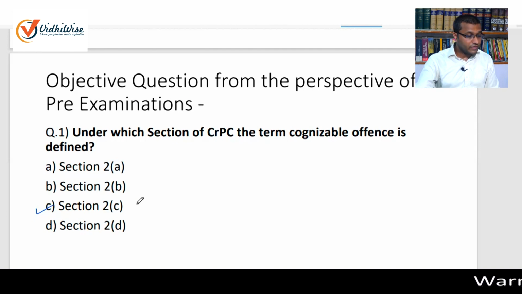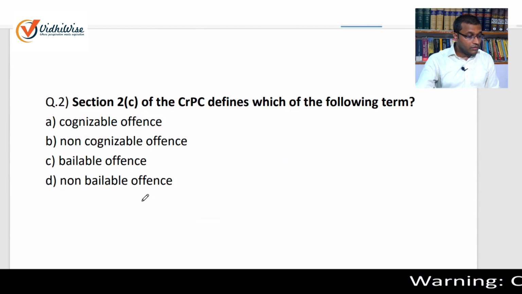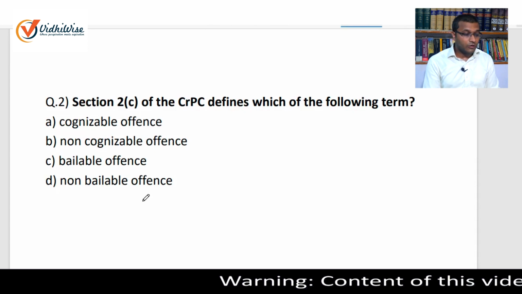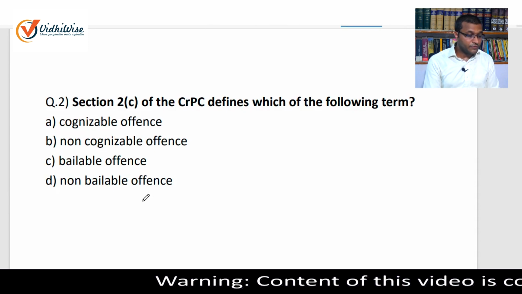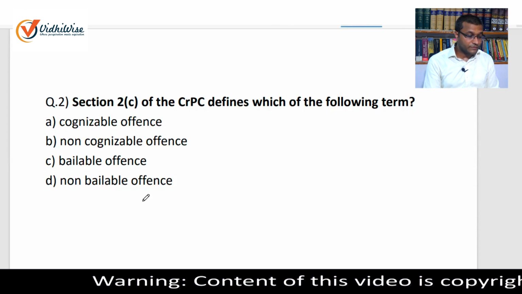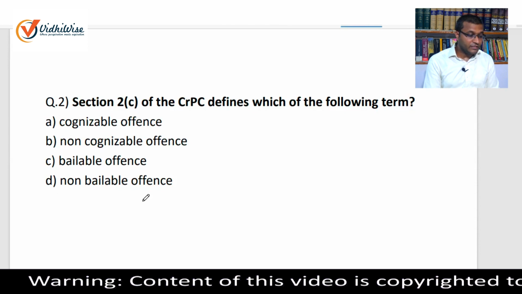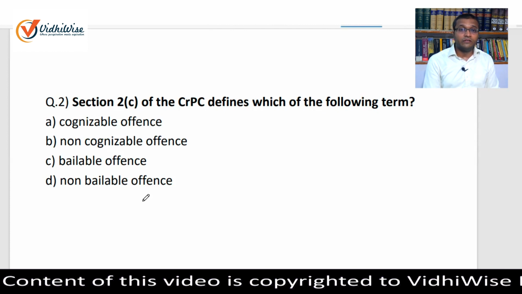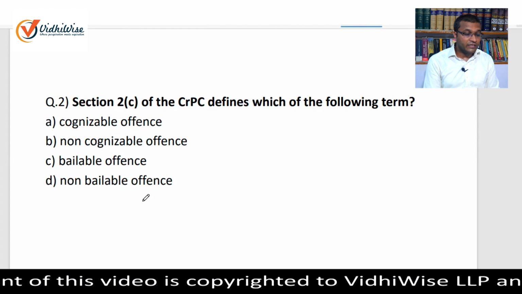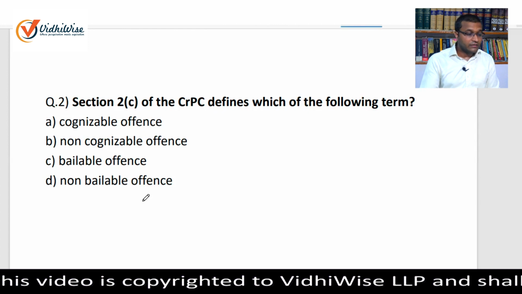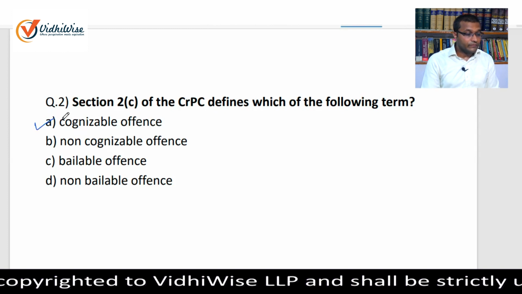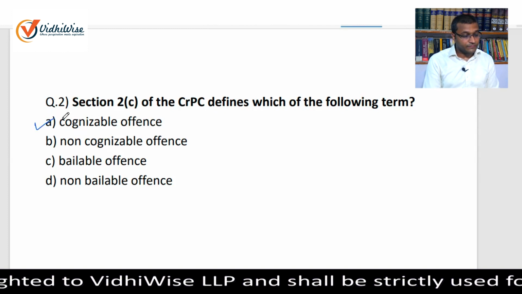Now we move to the next question. Section 2 clause C of the CrPC defines which of the following terms? Option A, cognizable offence; option B, non-cognizable offence; option C, bailable offence; option D, non-bailable offence. Again, if you have read the definition clearly, you can easily answer that cognizable offence is defined under Section 2 clause C, so option A is the correct answer.